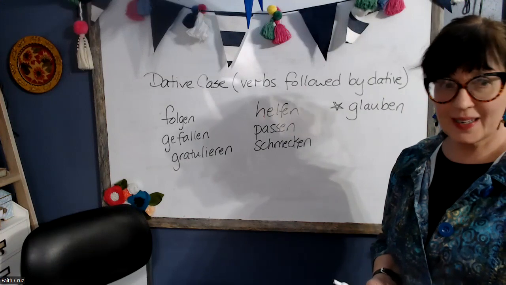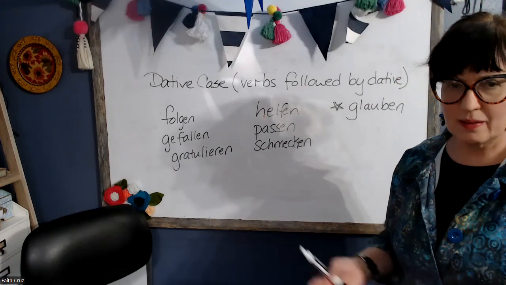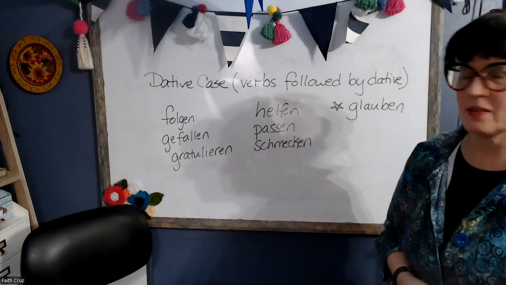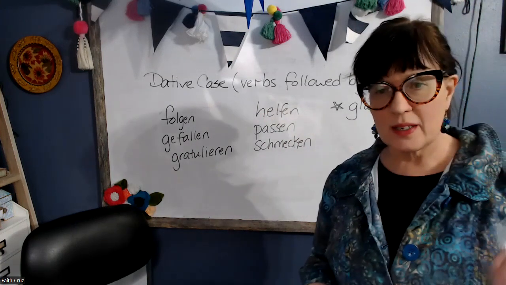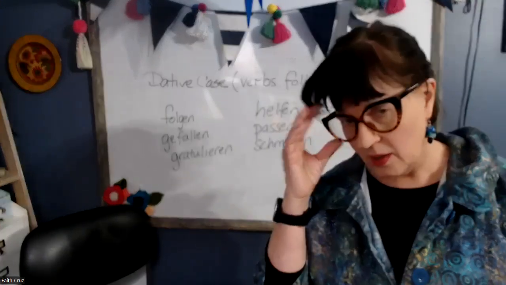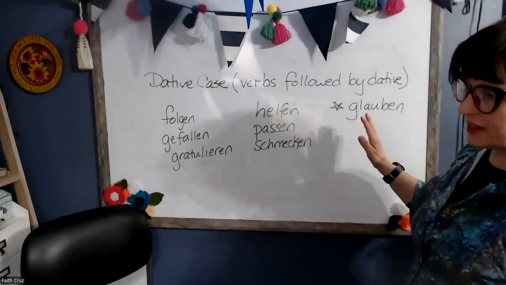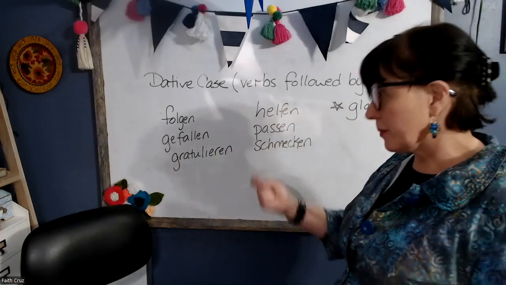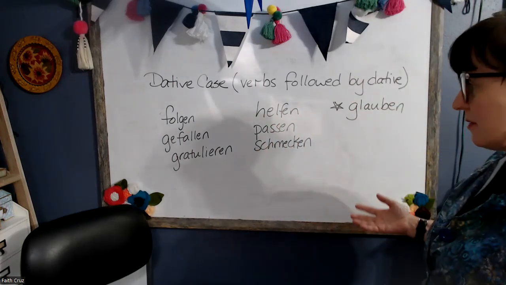And we've talked about the fact that indirect objects are in dative case. But there's another way that we can make a noun or pronoun into dative case. And that is if you use one of these verbs. So ordinarily, you have the subject doing the verb to a direct object, accusative case. But if you have a verb that's always followed by dative case, then even the direct object following that verb will be in dative case.